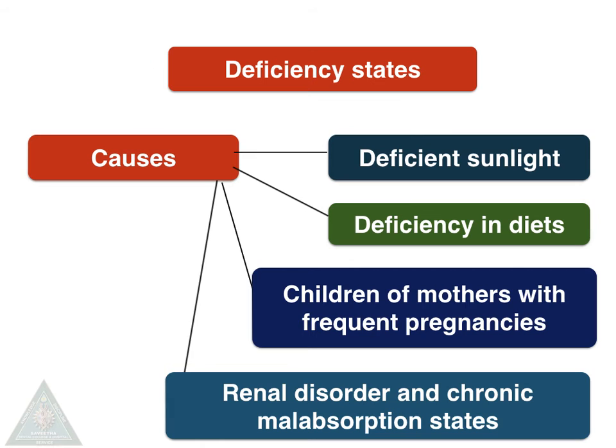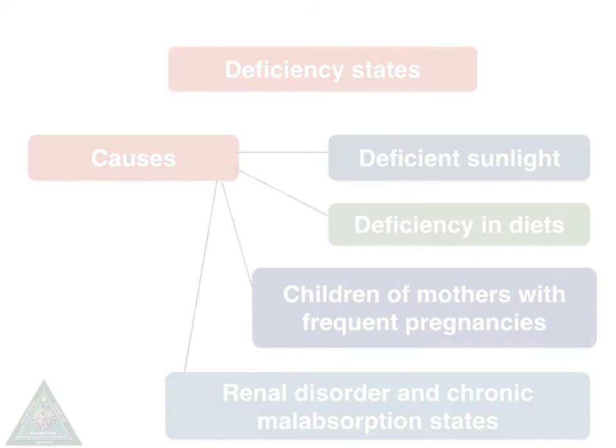The deficiency states may be due to several causes such as deficient sunlight, as seen in heavily veiled women and people who stay indoors and who do not venture into sunlight, deficiency in diets, and may be due to children of mothers with frequent pregnancies, and also seen in renal disorder and some chronic malabsorption states.